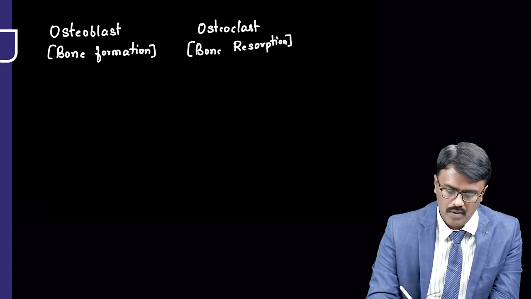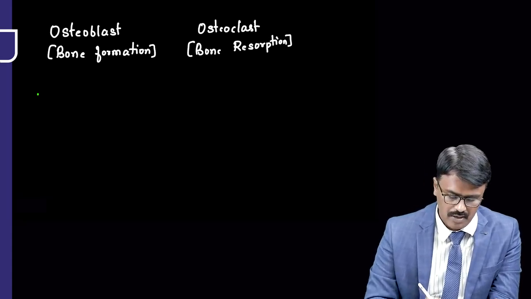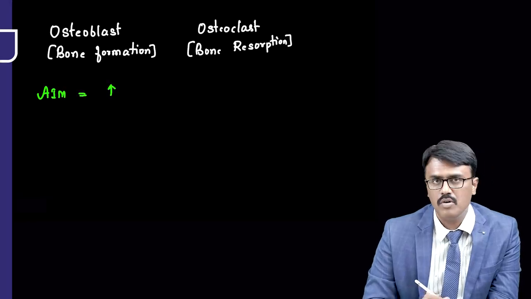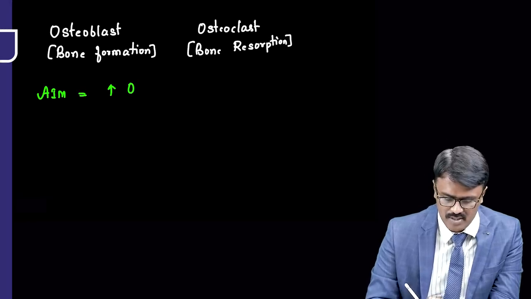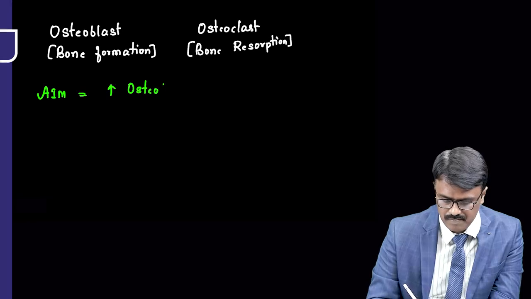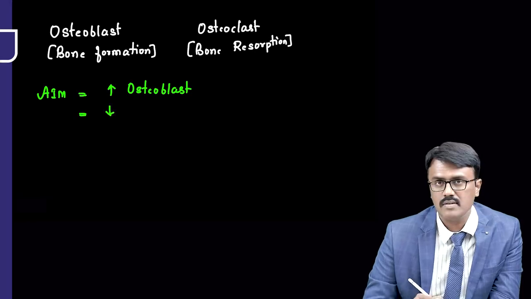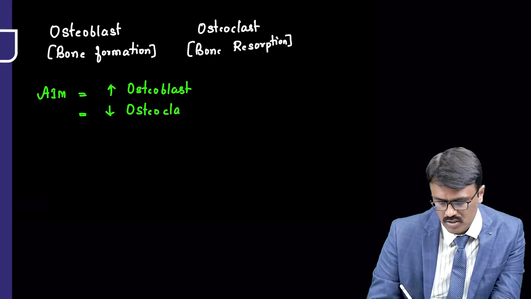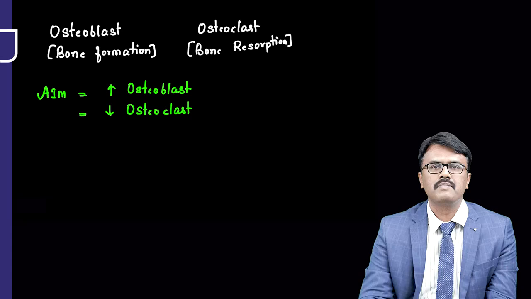Now, when we have to treat osteoporosis, what is our aim? The aim is simple. We have to increase the activity of bone formation, that is, which cell should I stimulate? Obviously, I have to stimulate osteoblast. And which cell should I decrease? I have to decrease the activity of osteoclast. So this is the management.